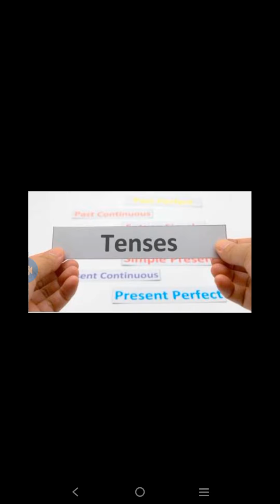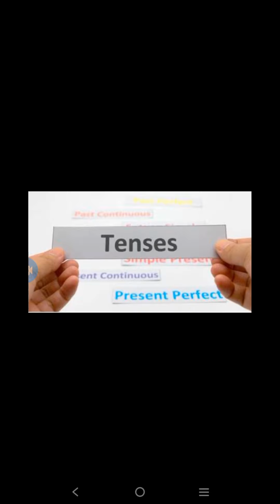Not only ed, we add some other endings also, but mostly we add ed at the end of the verb. The next one is future tense, which is used to indicate an action that is going to happen. The action is not happening now; the action will happen in the future.